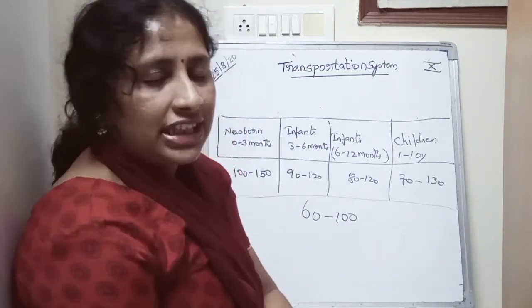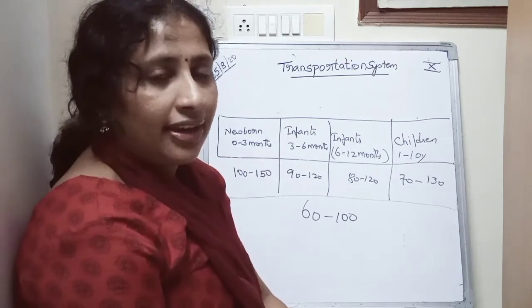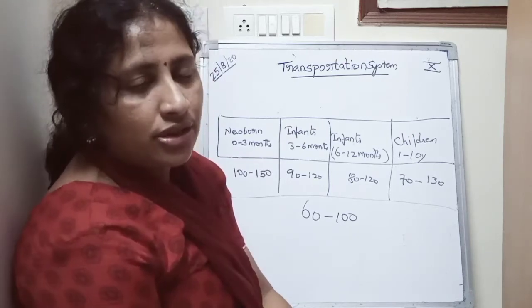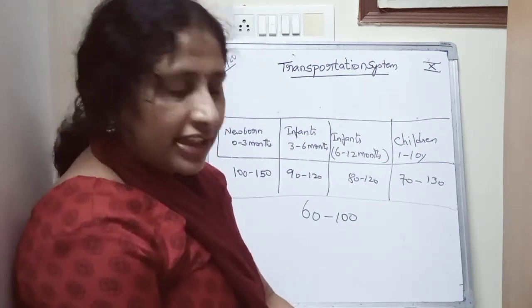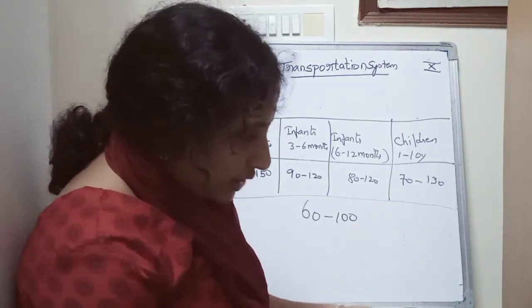But if you see sports persons, they are well trained, so their muscles are trained. Their pulse will generally be 40 to 60.